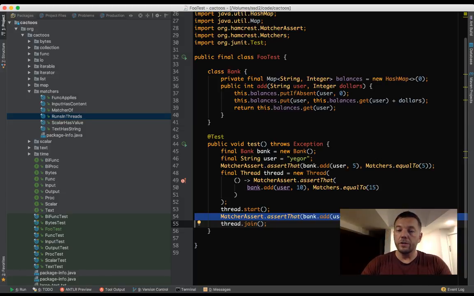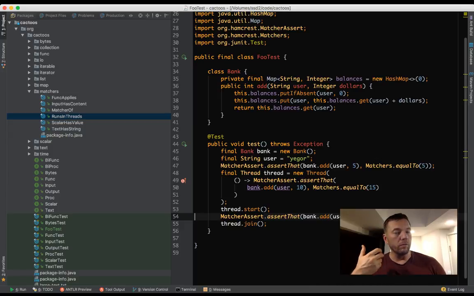And here in this line, they will go in parallel. They may clash. They may have conflicts because at the same time they will try to modify some balances of the user in the bank. So maybe we may have a problem here. Let's run it. Maybe not, because it's something which is not predictable.